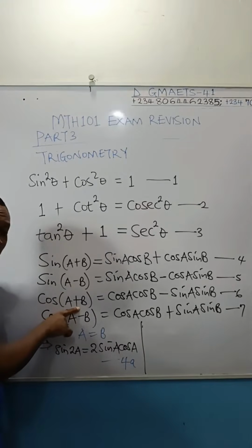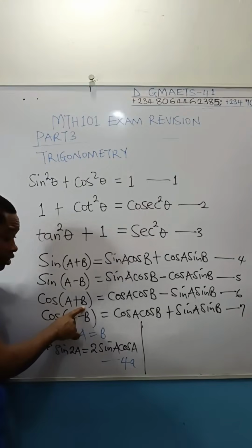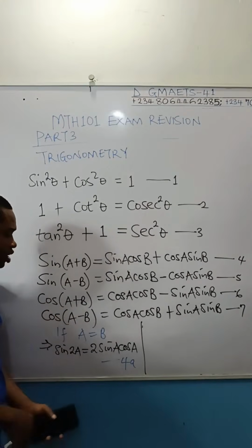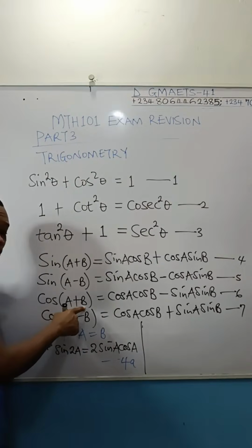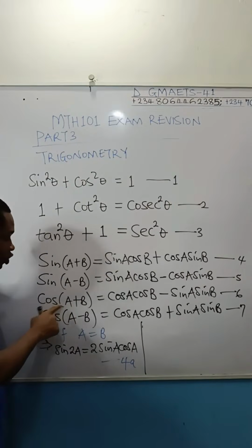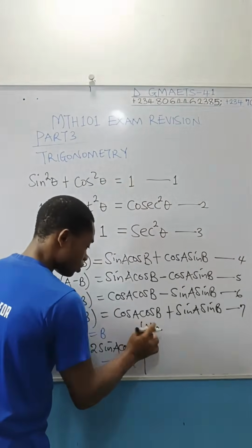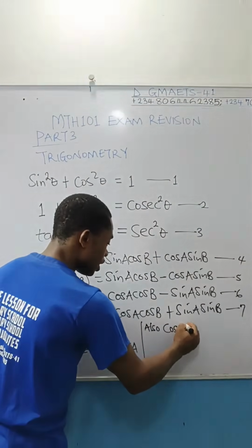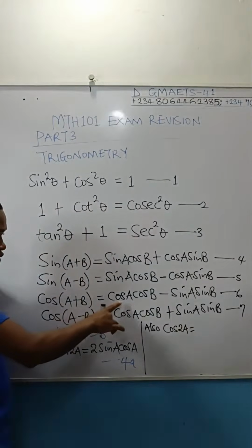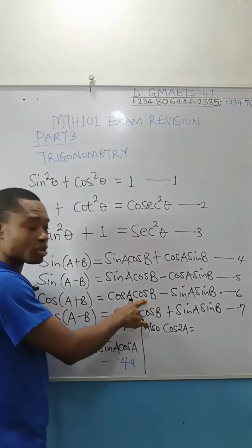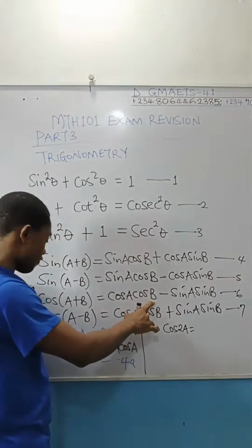Come over to this cos A plus B. In place of B rather, fix A. If you fix A, this will become A plus A, which is 2A. So we're talking about cos 2A. Cos 2A is going to be equal to, you come to this term, this is cos A times cos A, because in place of B, you are fixing A now.